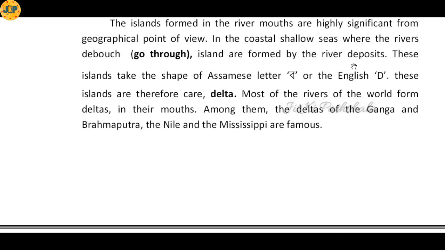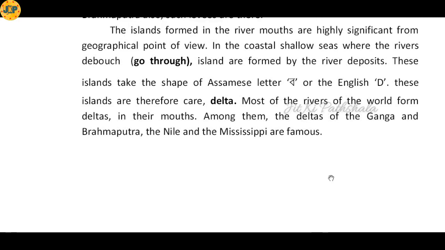And most of the rivers present in the world form deltas at their mouths. Some of the rivers which are very popular for their deltas are the Ganga, the Brahmaputra, the Nile and the Mississippi. So this was about the transportational and depositional features, or the works, of a river.